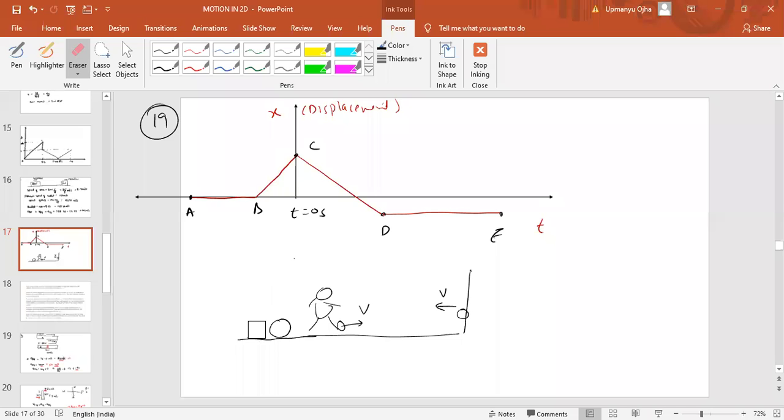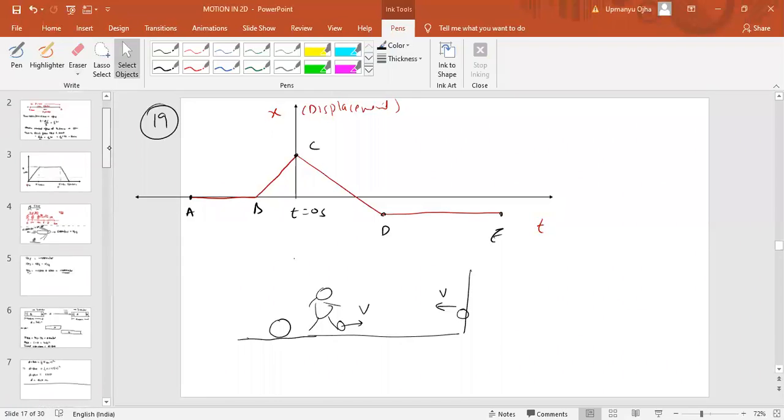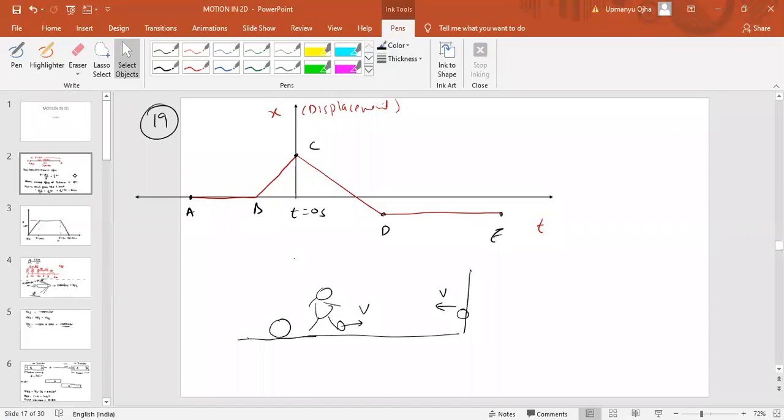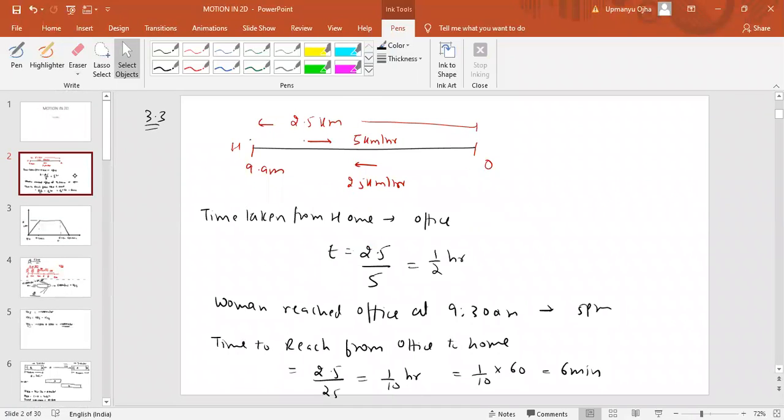So I think this example is correct. I think time is up. You can see all the slides. So I hope your NCERT doubt has been cleared. I tried to solve each and every problem.